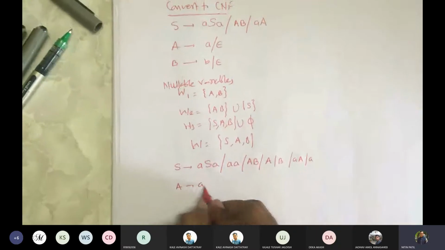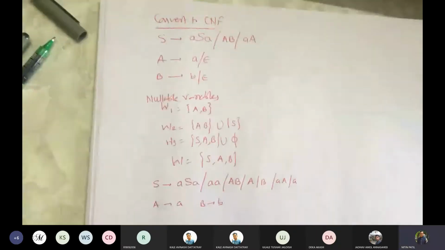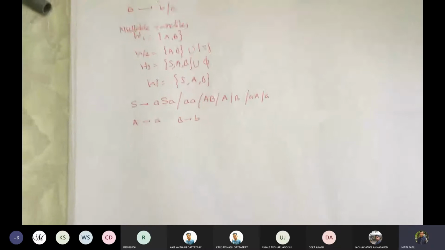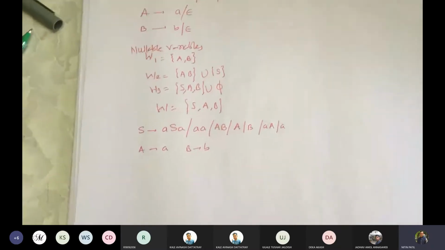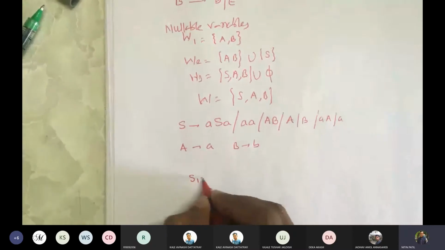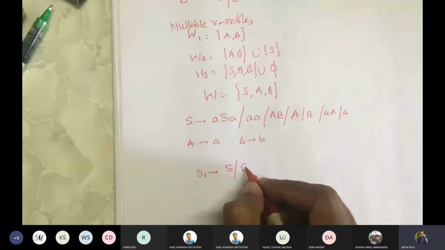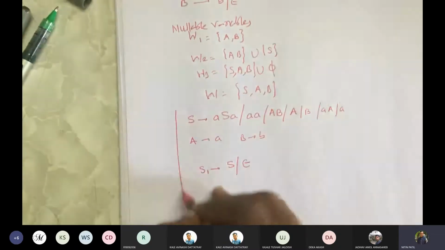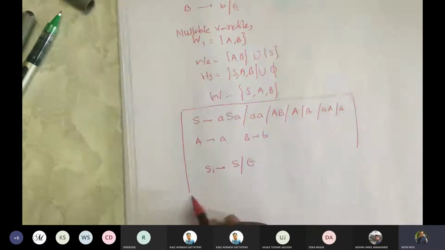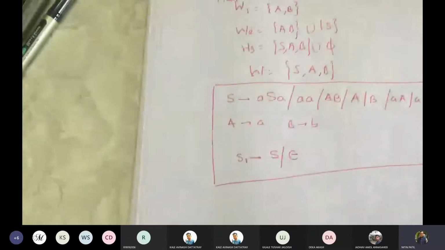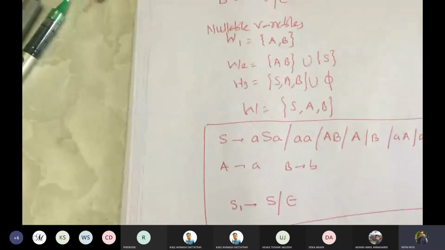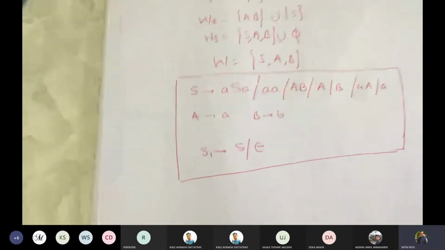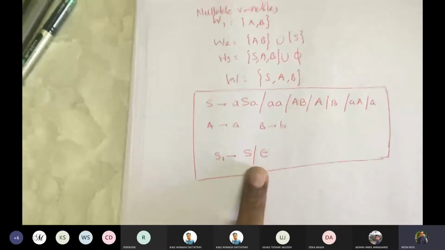For A it would be what? A gives S and B gives B. Now in this case, as S is nullable and S is appearing on the right-hand side, we have to introduce a new variable, S1 gives S and S1 gives epsilon. So this is your new set. We applied the nullable variable step as well as the introduction of a new variable, as S is a nullable variable and S is appearing on the right-hand side. And to protect the language, we are adding this one.